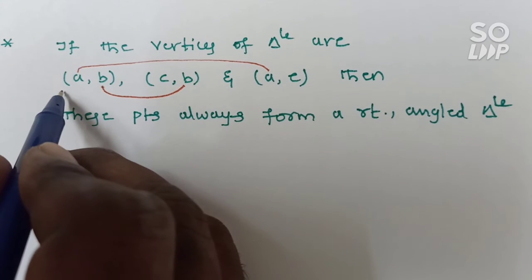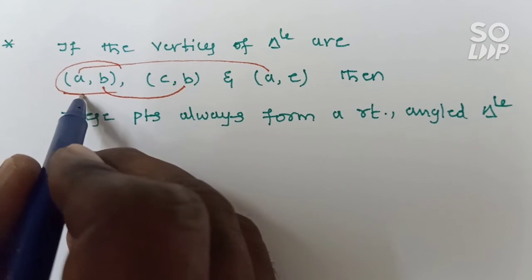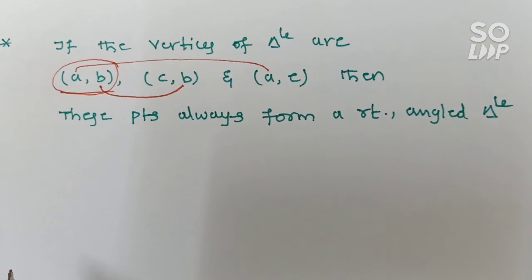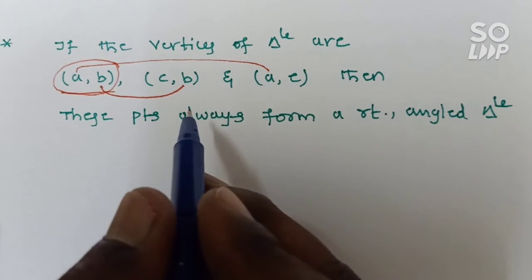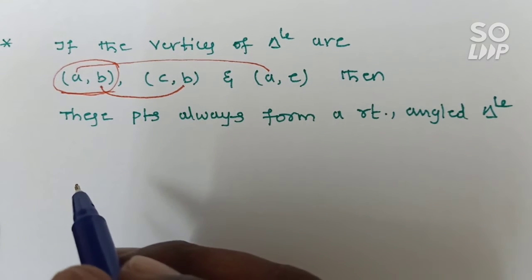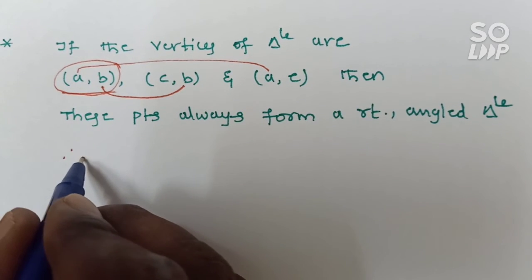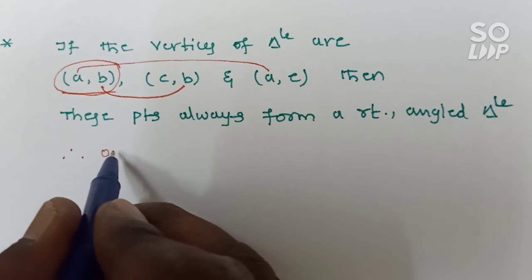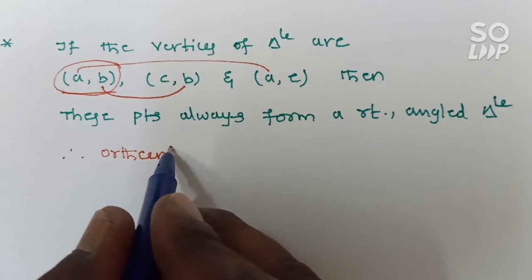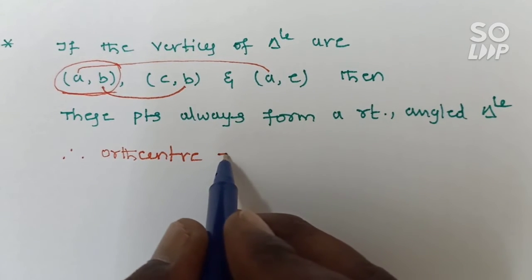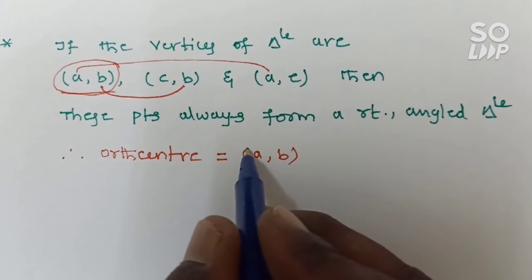This one is the right angled vertex. We already know the fundamental concept: in a right angled triangle, the right angled vertex is the orthocenter. Therefore, the orthocenter of this triangle is (a, b).